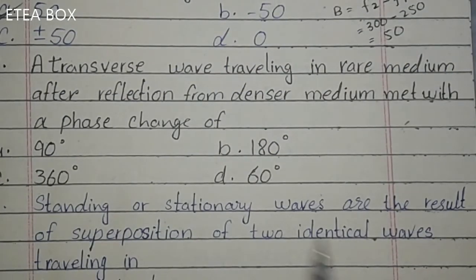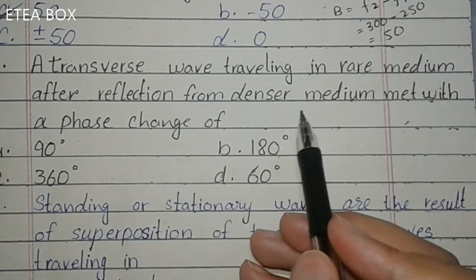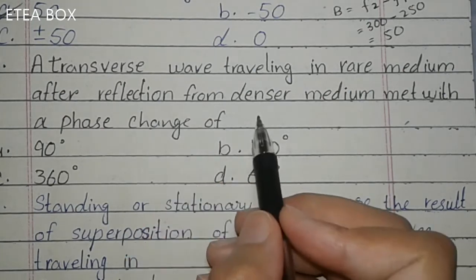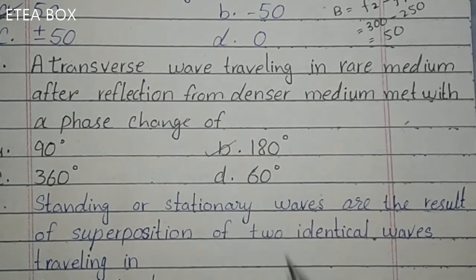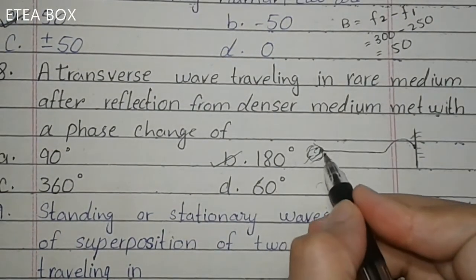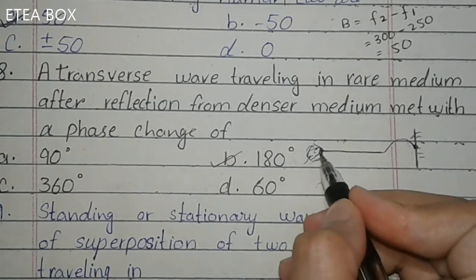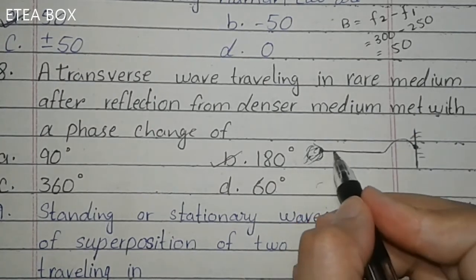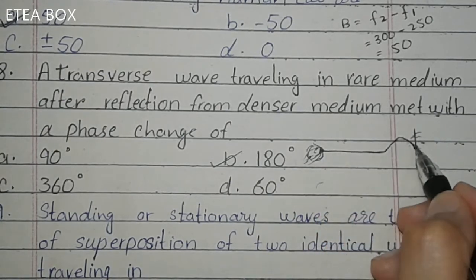Now look. A transverse wave traveling in a rarer medium, after reflection from a denser medium, meets with a phase change of. Now when a wave travels from a rarer medium to a denser medium, the phase change will be 180 degrees. Look here, it's a string. One end is fixed to the wall and the other is in the hand of a person. When he sends an upward pulse in this string, the pulse will travel and come here. Then this pulse tries to exert force on the wall in order to move the wall upward.